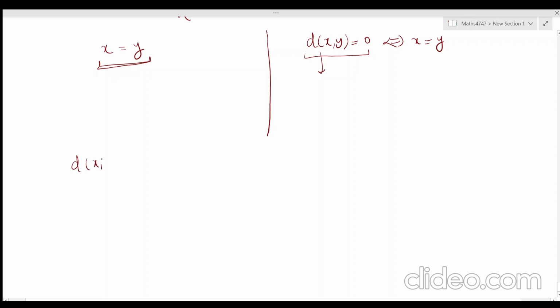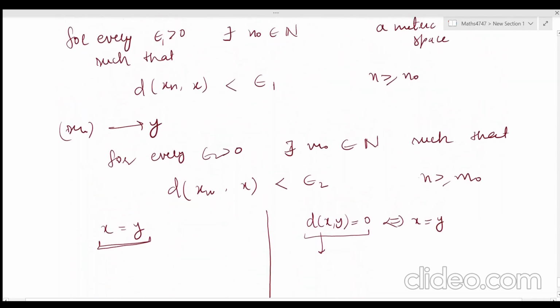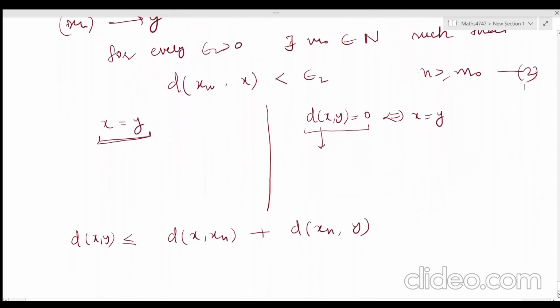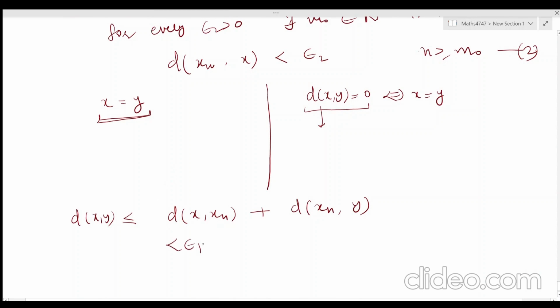Now we can apply the triangle inequality. We can take some xn in between x and y. So this is d of x comma xn plus d of xn comma y. We can name these two equations: this is equation 1 and this is equation 2. Now from equation 1, d of xn comma x is less than epsilon 1 and this thing is less than epsilon 2. So we can write some new constant, epsilon 3. This is also a very small quantity.